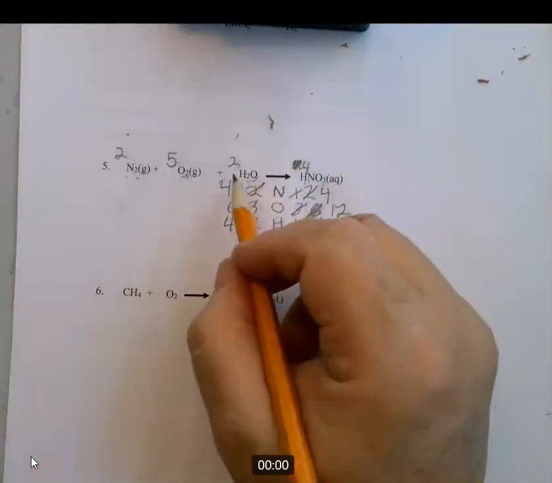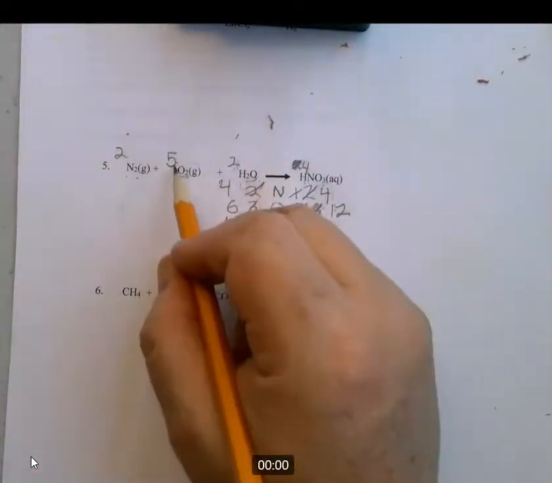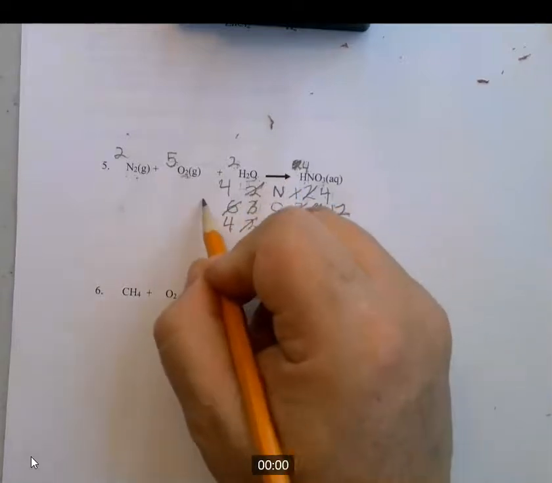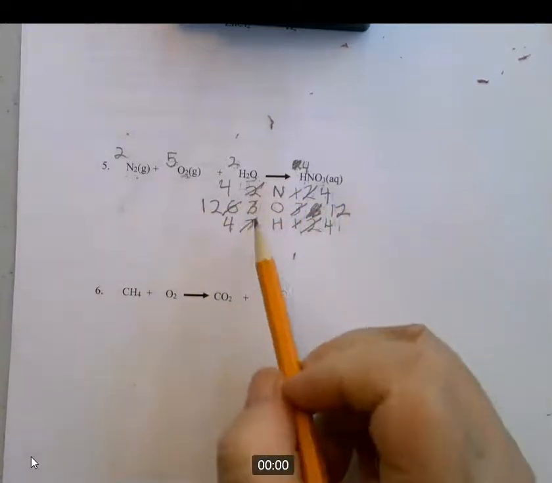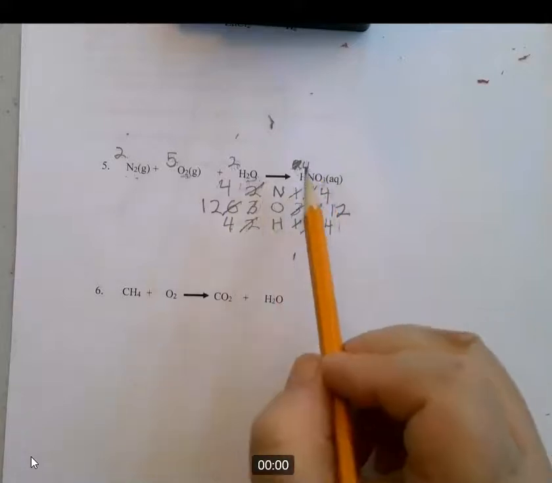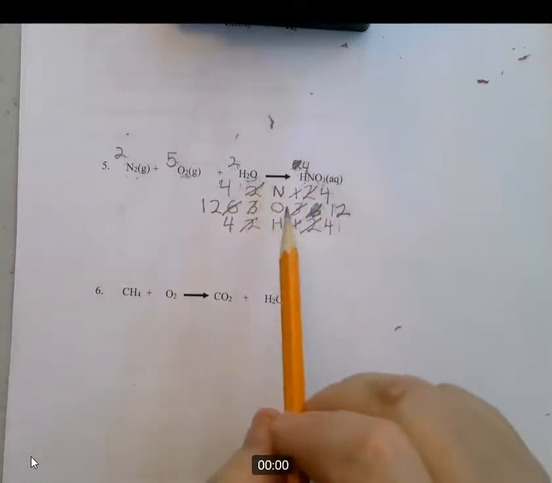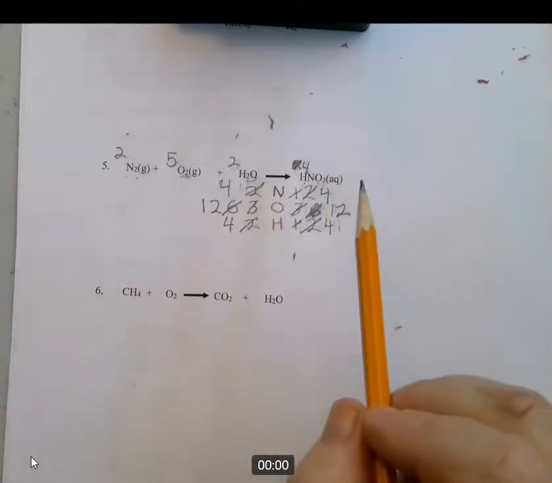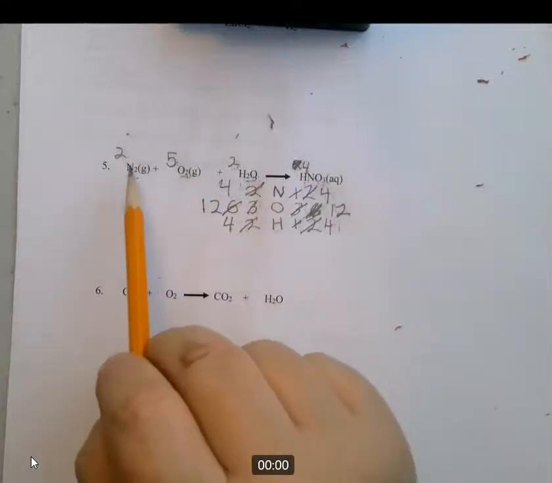Okay, so let's see if that balances. So what I did was I now have 2 oxygen plus 10 oxygen is 12 oxygen. 2 hydrogen times 2 is 4. That works. 4 nitrogen and 4 nitrogen. So it looks like everything's in balance. It's a little bit ugly, but there it is.